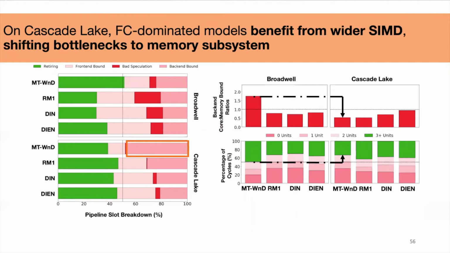On the flip side, we want to look at how this translates to Cascade Lake. What's interesting is that running multitask wide and deep on Cascade Lake still results in a back-end bound execution. However, in this case, the back-end bound cycles are memory bound. We see that in both of the graphs on the right, when there are more memory bound cycles on top, and functional unit usage is decreased on the bottom.